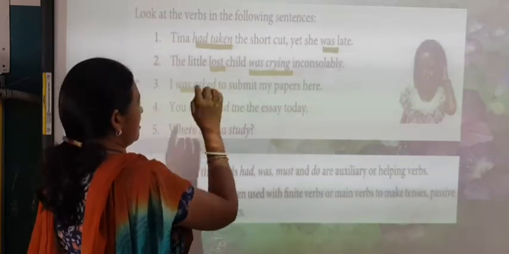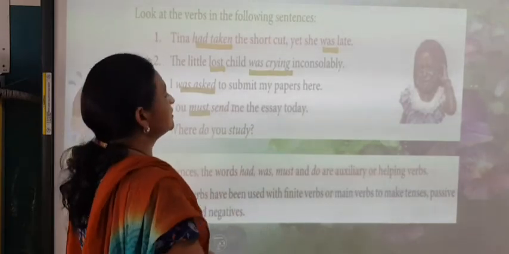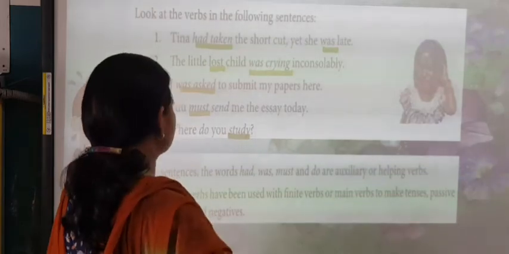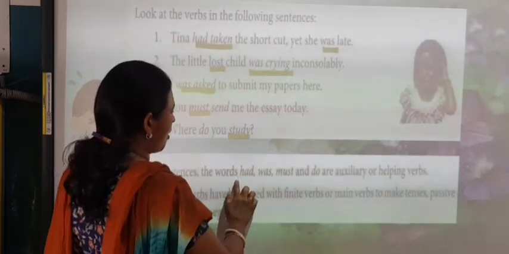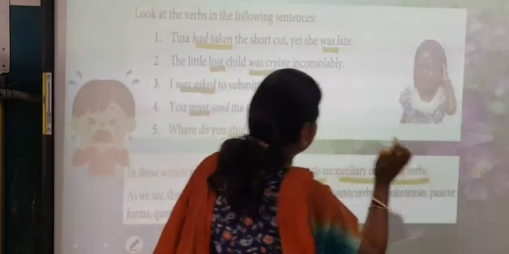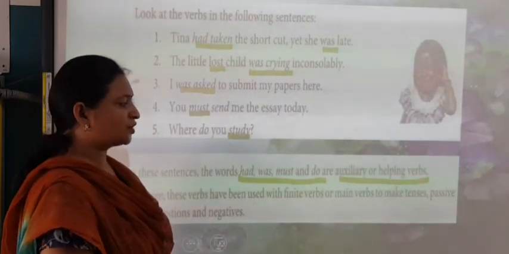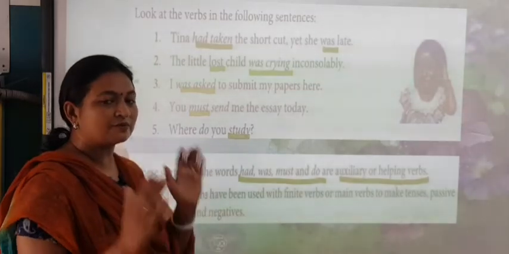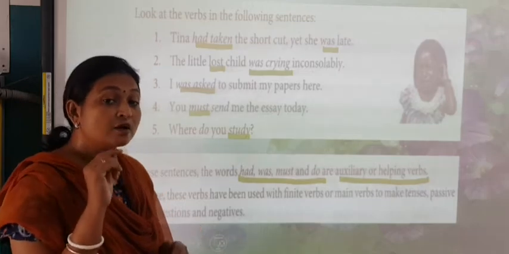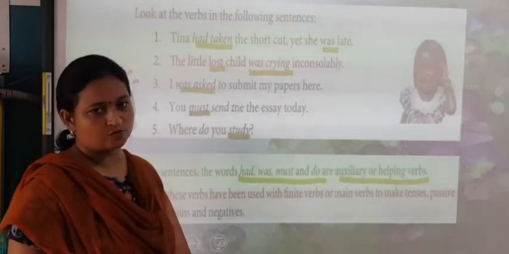I was asked to submit my papers here. You must send me the essay today. Where do you study? In these sentences, the words had, was, must and do are auxiliary, or as we say, helping verbs. As we see, these verbs have been used with finite verbs or main verbs. So what is the meaning of finite verb? That is the main verb. So in other words, it is where we have only one verb. They are used to make tenses, passive forms, questions and negatives.